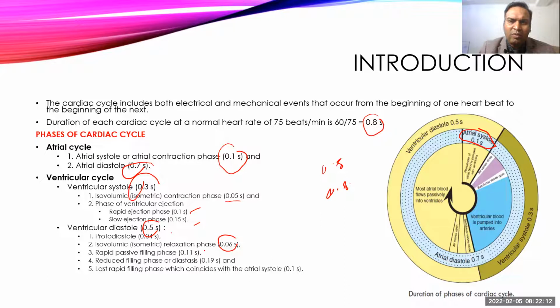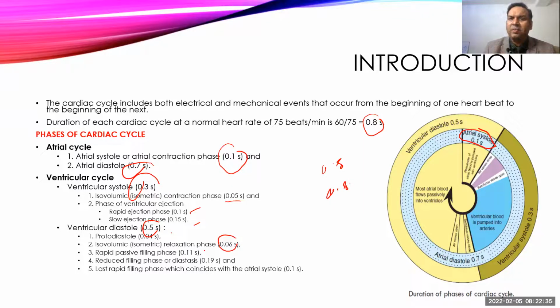Then the blood looks almost stagnant, with blood coming directly from the superior and inferior vena cava to the ventricles, and that's called the stagnant phase. That's also called the diastasis or reduced filling phase. And lastly, it coincides with the atrial systole, and again the atria squeeze all their blood into the ventricle, and that is called the last rapid filling phase.